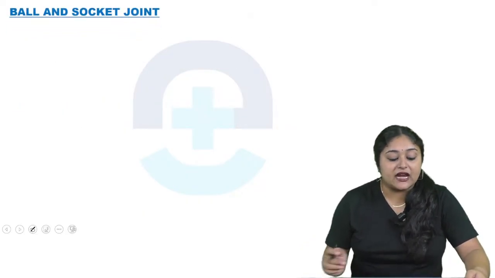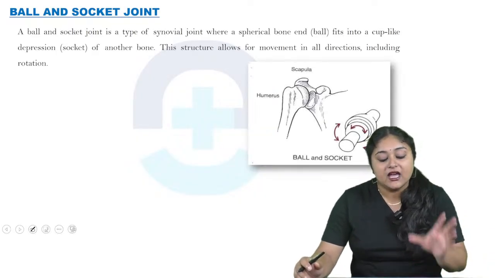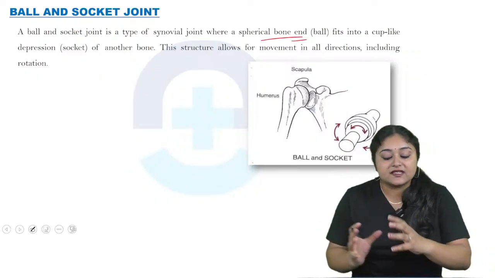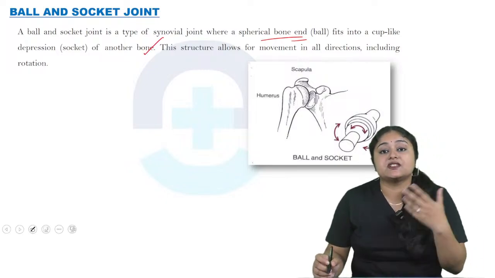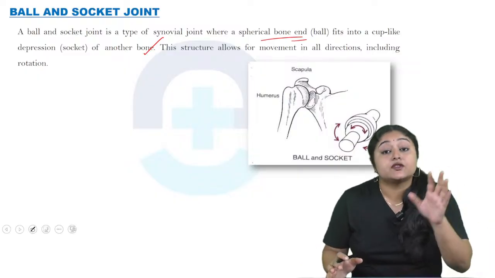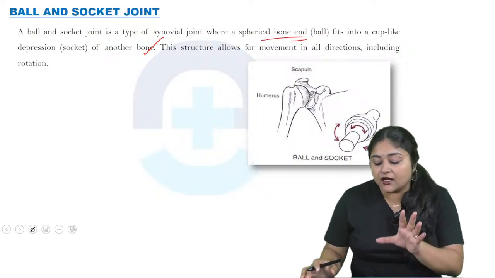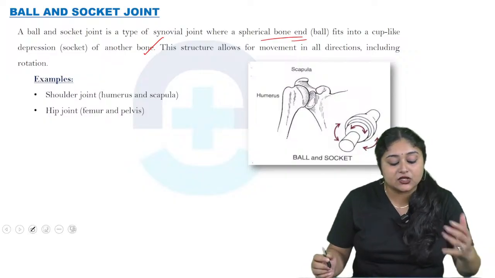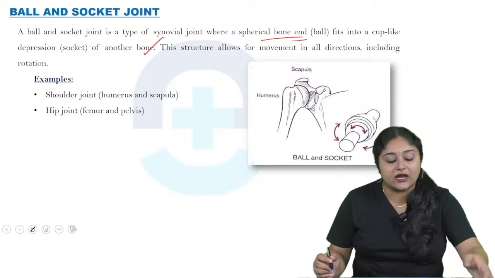Now come to the next, that is the ball and socket joint. A ball and socket joint is a type of synovial joint where the spherical bone end, like a ball, fits into a cup-like depression on the socket of another bone. This structure mainly allows movement in all directions, including rotation. That's why it's known as a ball and socket joint. Okay, so mainly the knee joint is known as a ball and socket joint. Okay, see the examples: the shoulder joint, like humerus and scapula, as well as the hip joint, like femur and pelvis.